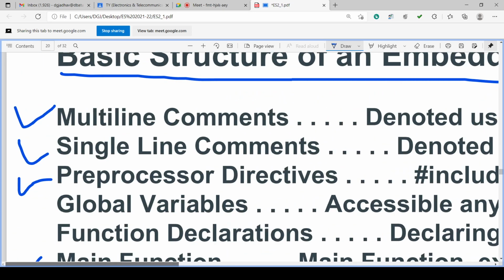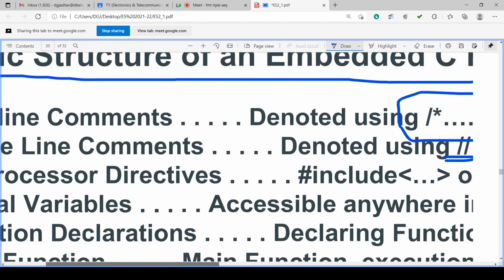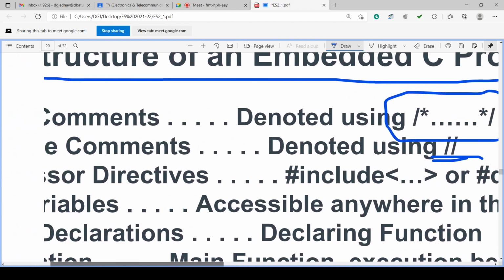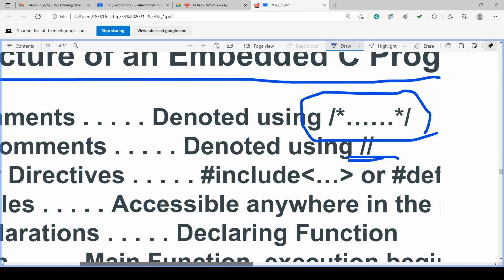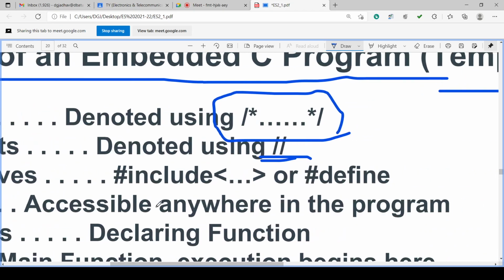Then single line comments are denoted by using double backslash. Then preprocessor directives are there, and that is hash include, and these less than and greater than signs are there. In between these signs, these dots indicate you can write the name of the file which you want to include.